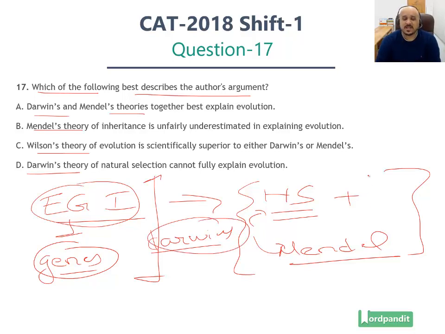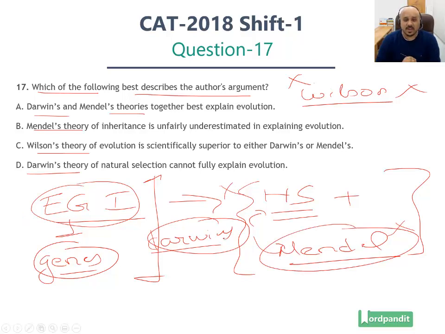The author of the passage also explains that Wilson's theory of holding the human culture is held on by a genetic leash. He goes on to state that this metaphor needs revision. So the author of the passage does not even agree with Wilson's theory. He does not agree with Darwin's theory of natural selection. He does not agree with Mendel's theory of inheritance. He has issues with all of these, and he believes that we need revision in all these existing theories.